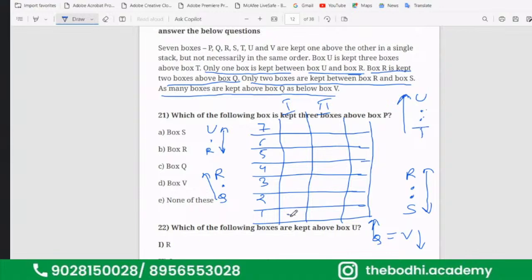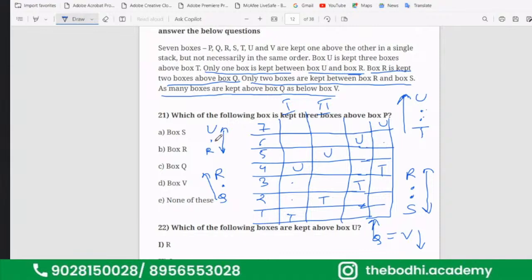So I will try with this: T, 1, 2 gap, U. One more condition will arise here: U, 1, 2 gap, T. So 4 conditions are arising.